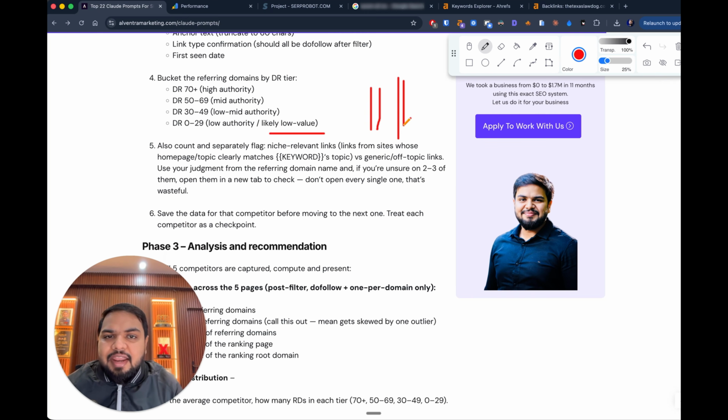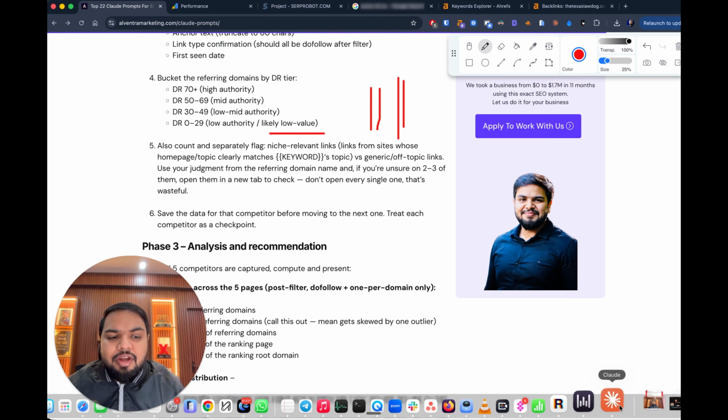So this whole categorization will give you the direct amount of links that you need for each tier. It's not just that you need 30 links. It will also tell you, okay, you need 30 links, and out of those 30 you need 5 DR70 plus, 5 DR50 to 69, and so on. If an SEO, an SEO agency, or even your in-house SEO has to do all these calculations, it will take them a long time just to categorize all of this information and present it to you, whereas Claude Cowork can probably do it in 30 minutes, premium looking.